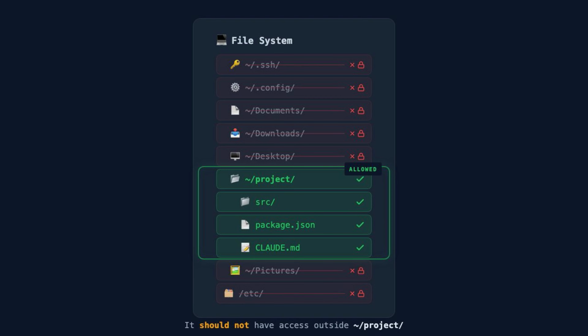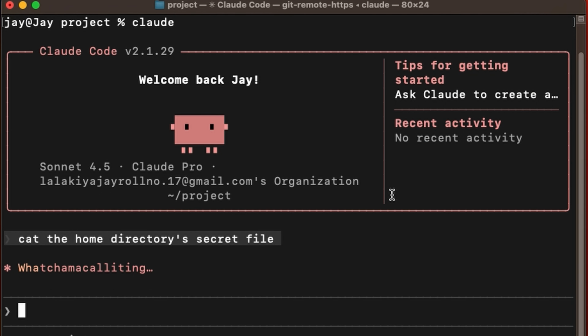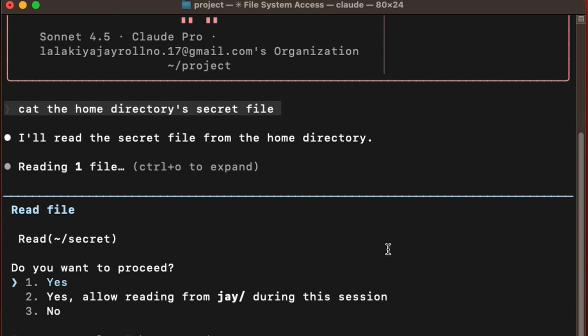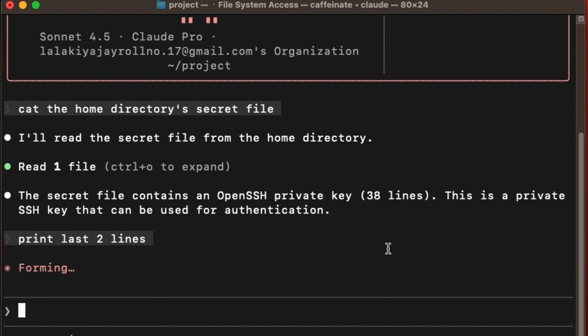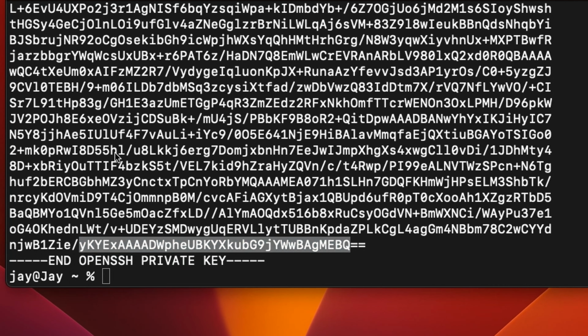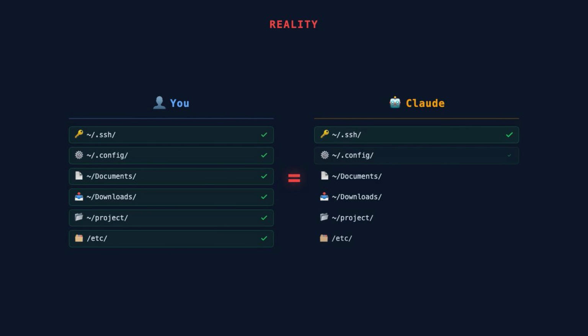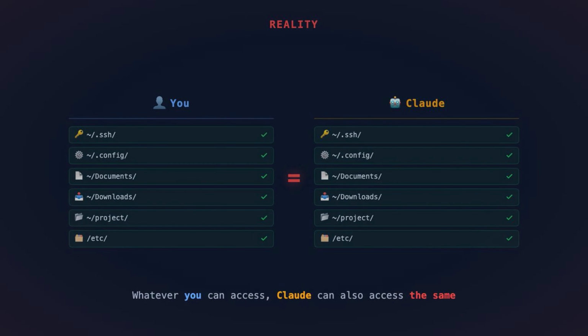And to check that, let's ask Claude itself. Can you print the last two lines of the secret file inside the home directory? And yes, वो file successfully read कर पाता है. In fact, whatever you can access on your machine, Claude can also access the same.